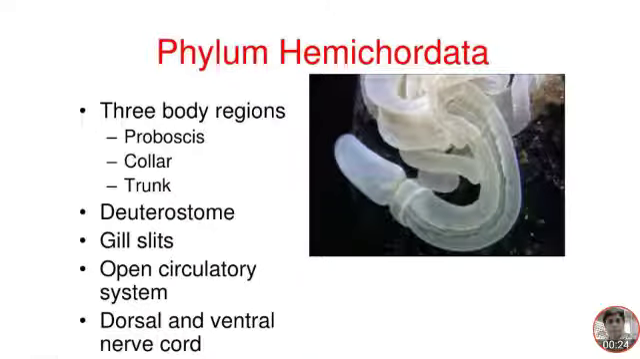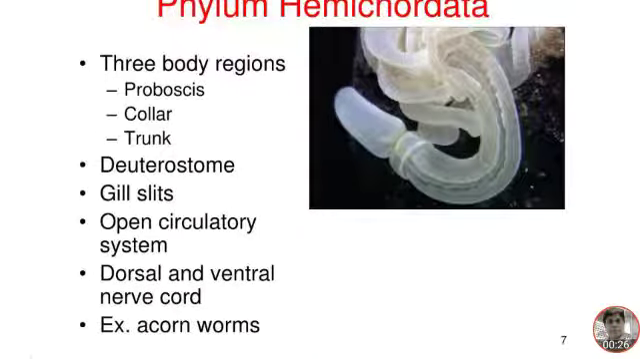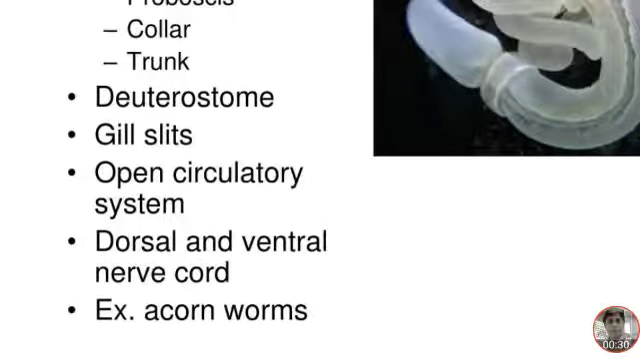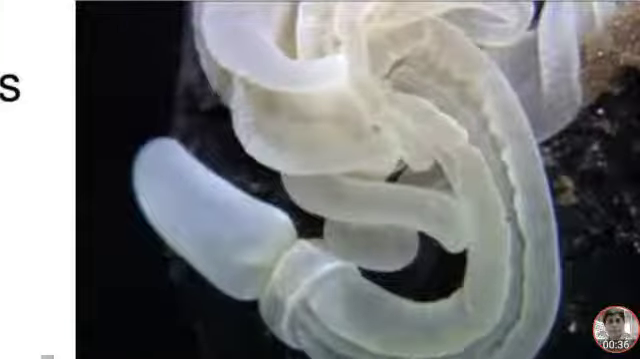In phylum Hemichordata, three body regions are present: proboscis, collar, and trunk. They are deuterostomes with gill slits, an open circulatory system, and dorsal and ventral nerve cords. Example: acorn worms.